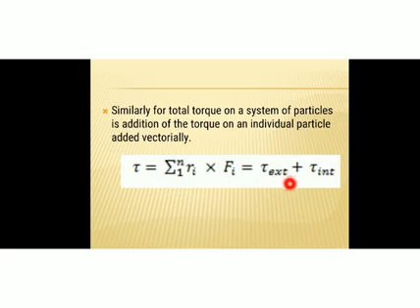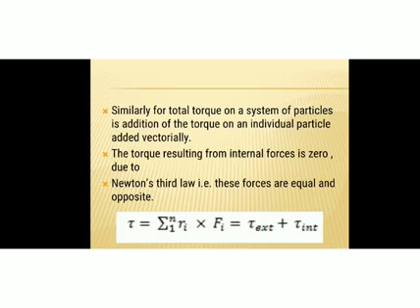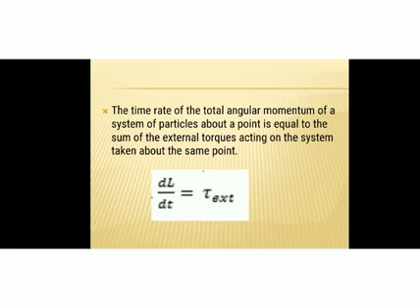So we are left with external torque only. The total torque on a system of particles is equal to the external torque. The torque resulting from internal forces is 0 due to Newton's third law. These forces are equal and opposite.